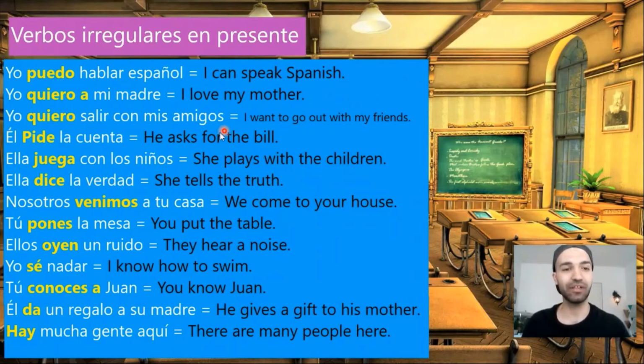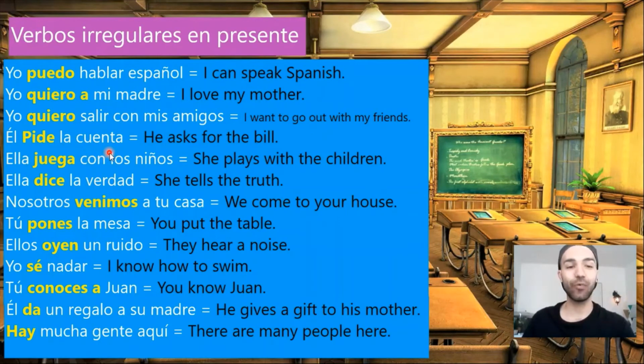The third example here, yo quiero salir con mis amigos. I want to go out with my friends. So here, el verbo querer, without the preposition a, it means I want. I want to go out with my friends. Yo quiero salir con mis amigos.